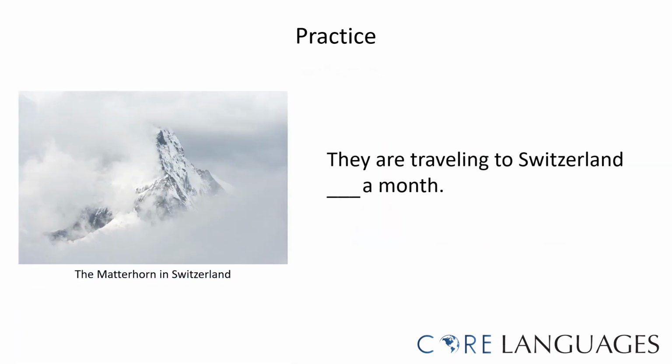How about this example? They are traveling to Switzerland at a month or in a month. The preposition in is used to talk about the time frame leading up to an event. They are traveling to Switzerland in a month.